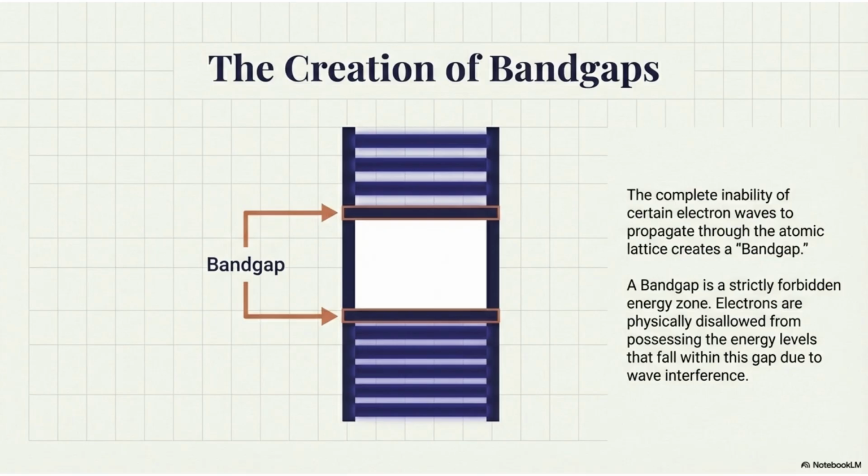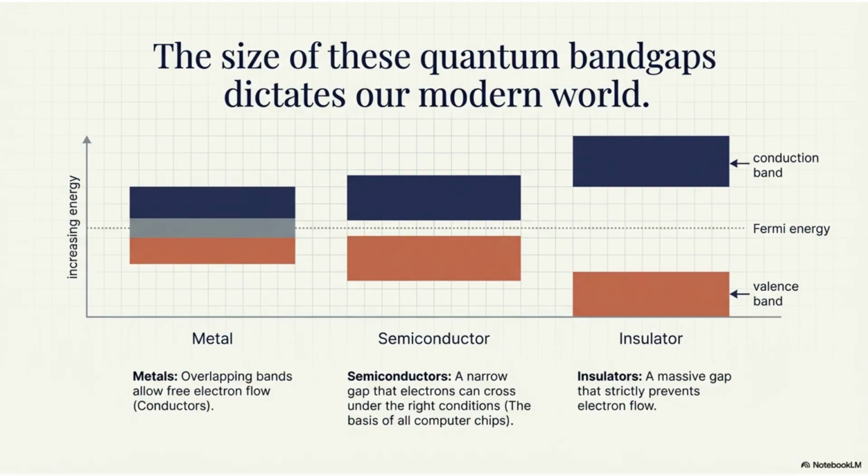This inability of certain electron waves to propagate through the atomic lattice creates a, quote, band gap. A band gap is a strictly forbidden energy zone, where electrons are physically disallowed from possessing energy levels due to wave interference. The size of these quantum band gaps dictates our modern world.